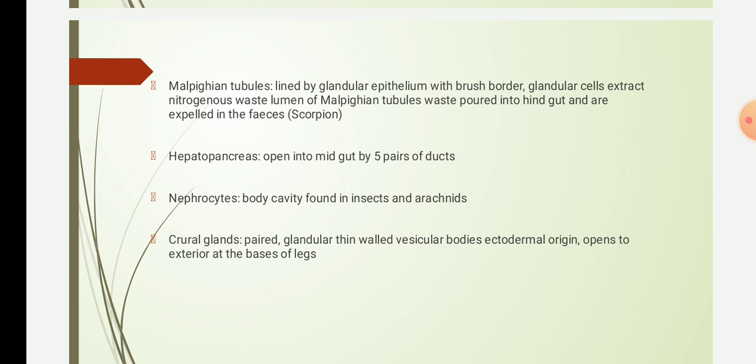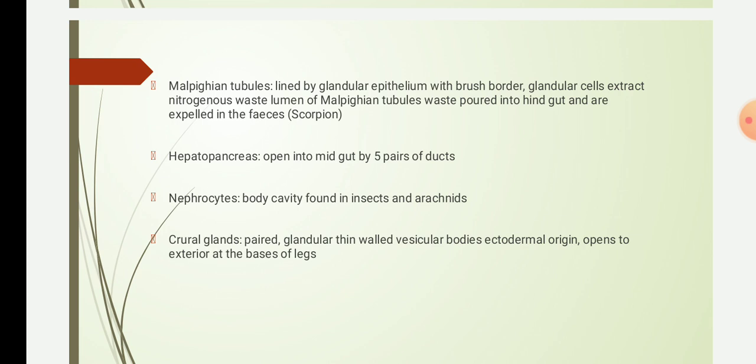The Malpighian tubule is lined by glandular epithelium, which has a characteristic brush border.